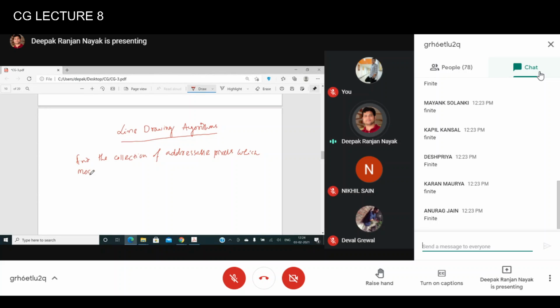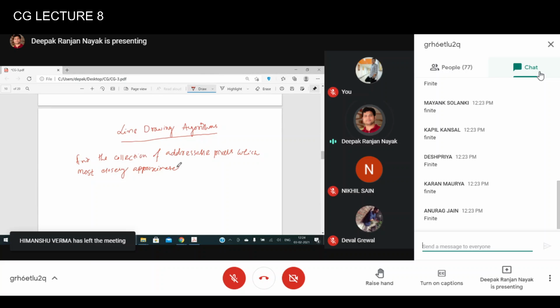You may not always get exactly a straight line in this case. You have to find the collection of addressable pixels which most closely approximates the line.